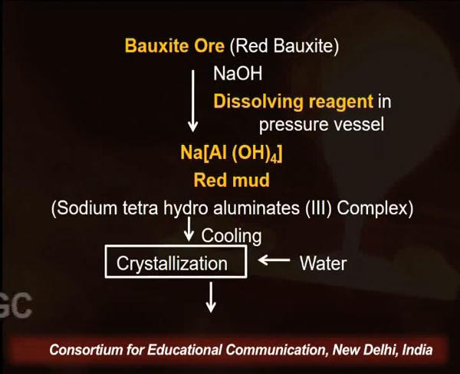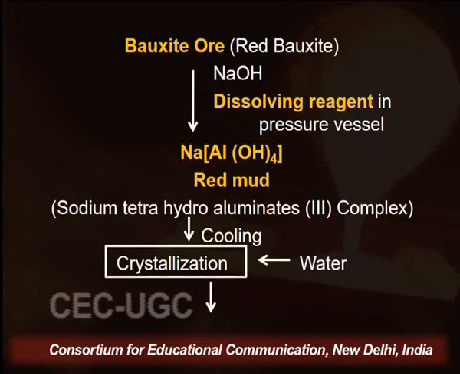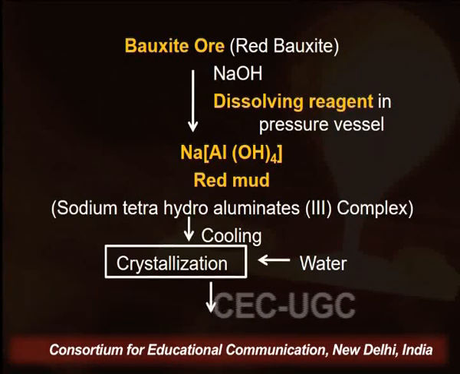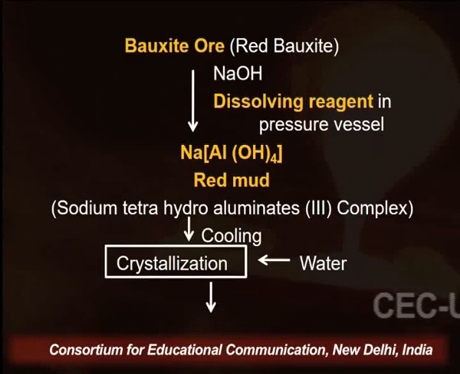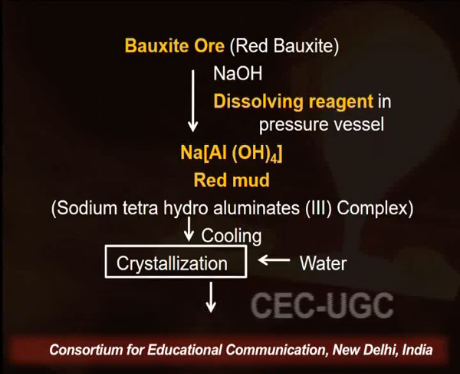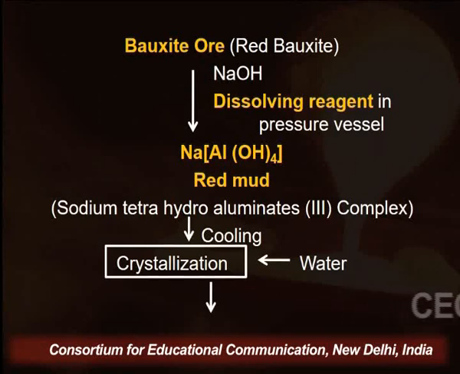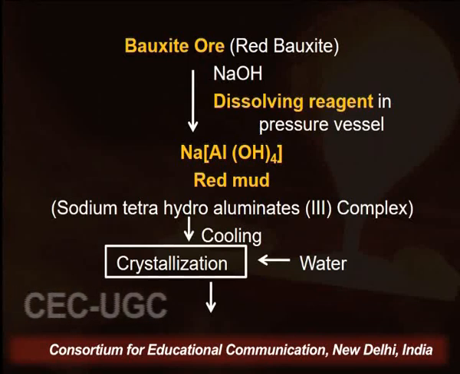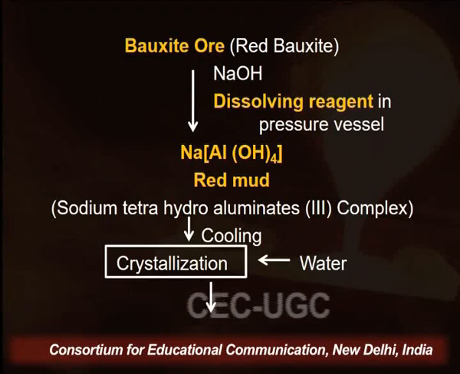When red bauxite is treated with or dissolved in sodium hydroxide NaOH, the reaction takes place in a pressure vessel. When red bauxite ore, which contains aluminium and also iron as impurities, is treated with NaOH, we get a red mud along with sodium tetrahydroaluminate complex, Na[Al(OH)4].